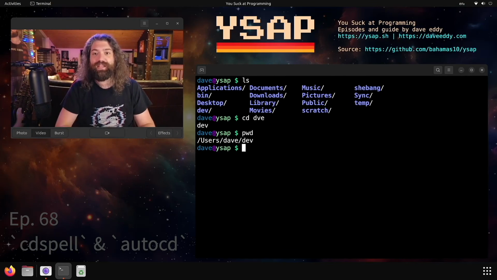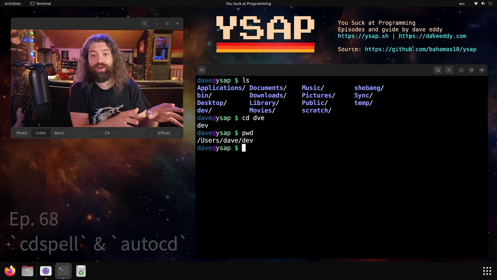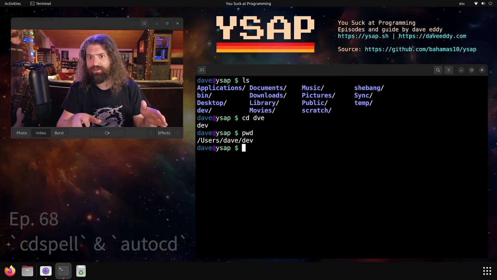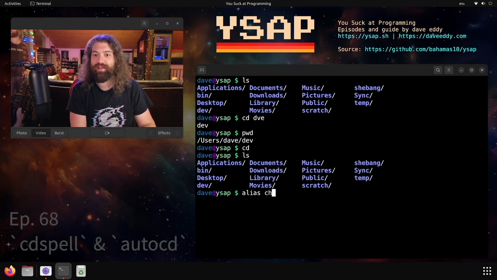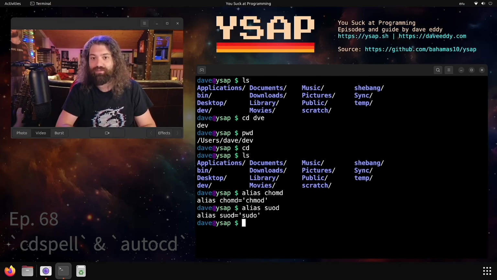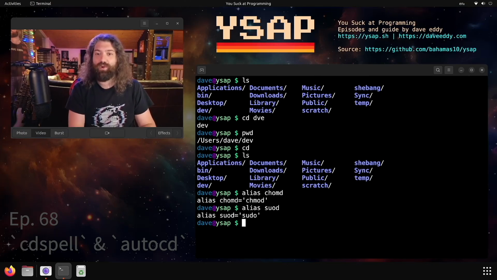That's amazing. So cdspell is a super simple thing you can turn on in your shell right now. It only works interactively. You don't want to use it in scripts. I wouldn't recommend you use it in scripts. But the idea is that it can fix simple spelling mistakes. It's not perfect, but it can get around just simple little typos. If you know me, I have aliases for things like chmod, and I have aliases for sudo, the irony of me misspelling alias right there and having to fix it. So I love things that fix my spelling when I'm working interactively.